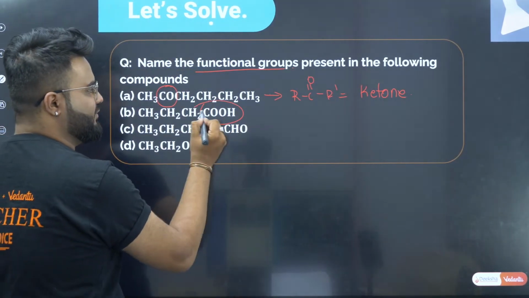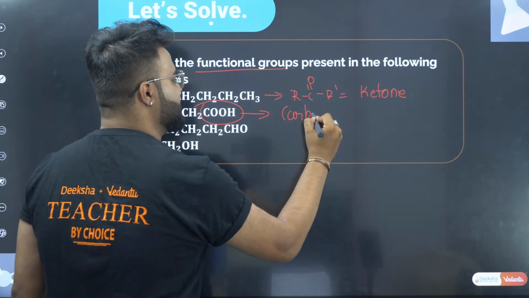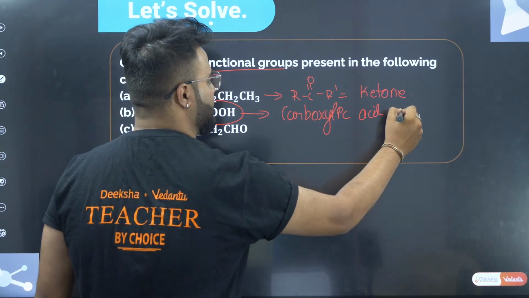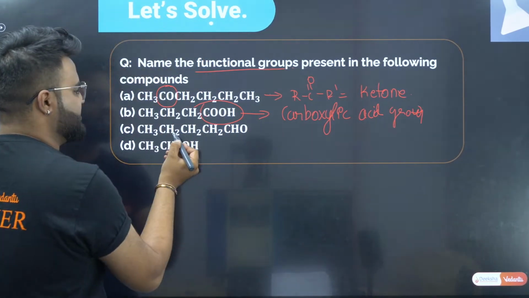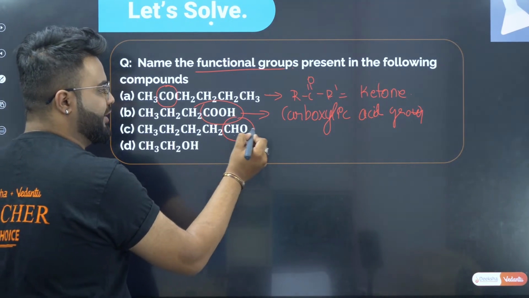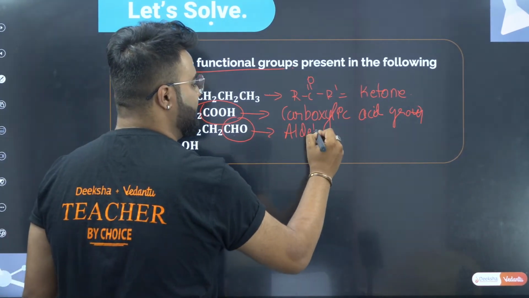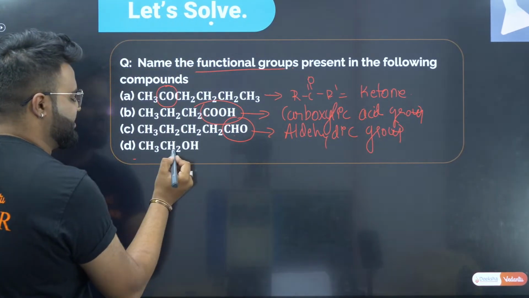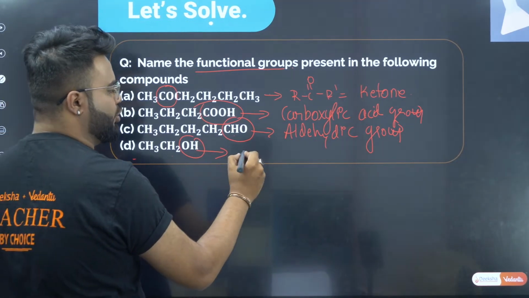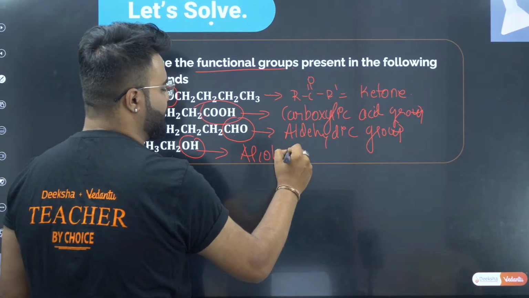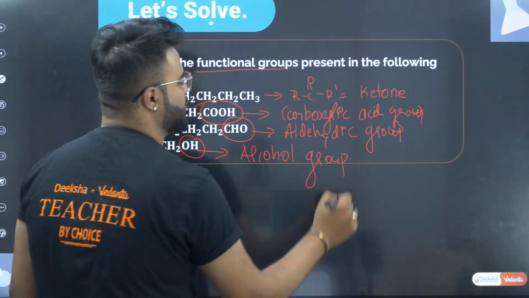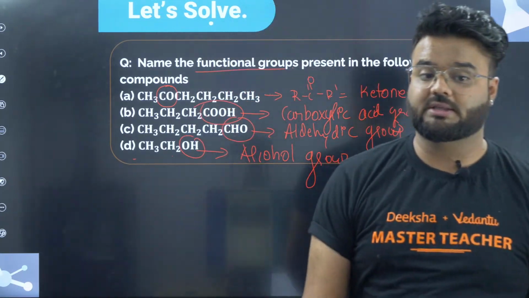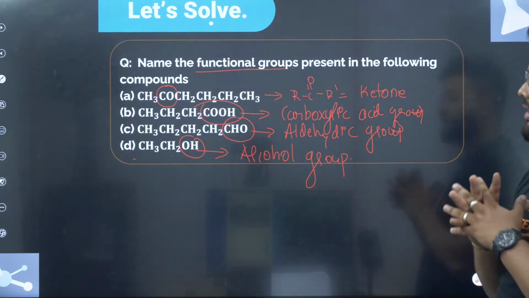Now everyone knows what the COOH group is? It is a carboxylic acid group. Now CH3CH2CH2CHO is nothing but your aldehyde group. And CH3CH2OH is there, therefore OH is nothing but your alcohol group. So these are the important questions and important things they have asked repeatedly in your class.